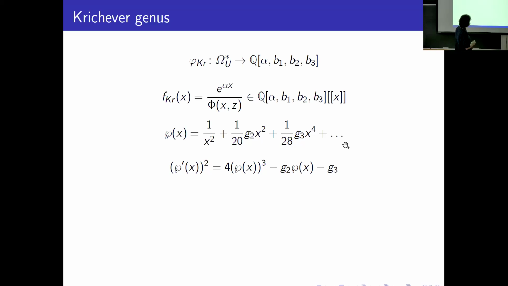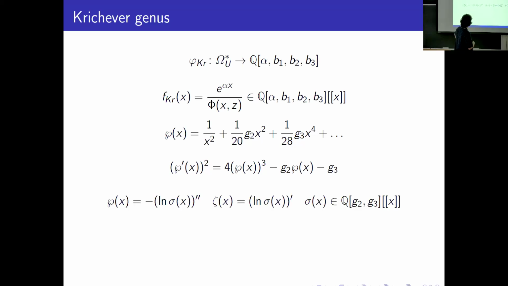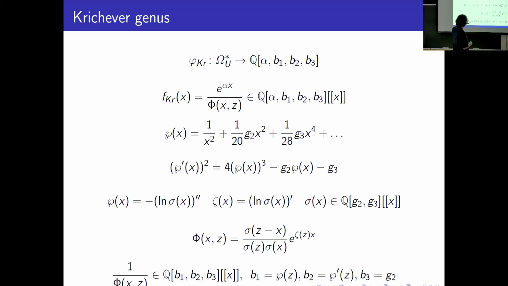If we define the Weierstrass P function, then we can define the Weierstrass sigma function, the Weierstrass zeta function, and then we can define this function. One can check that if we define this function in such a way, then this fraction has coefficients in 3 parameters: p, p derivative, and g2, where g3 is a polynomial in the first 3 parameters, so we do not need it. Okay, so it's a formal definition.